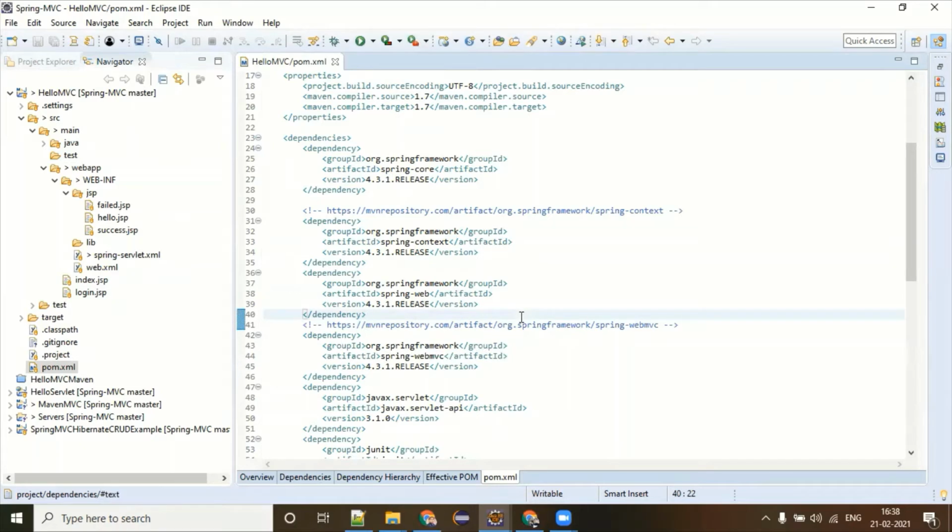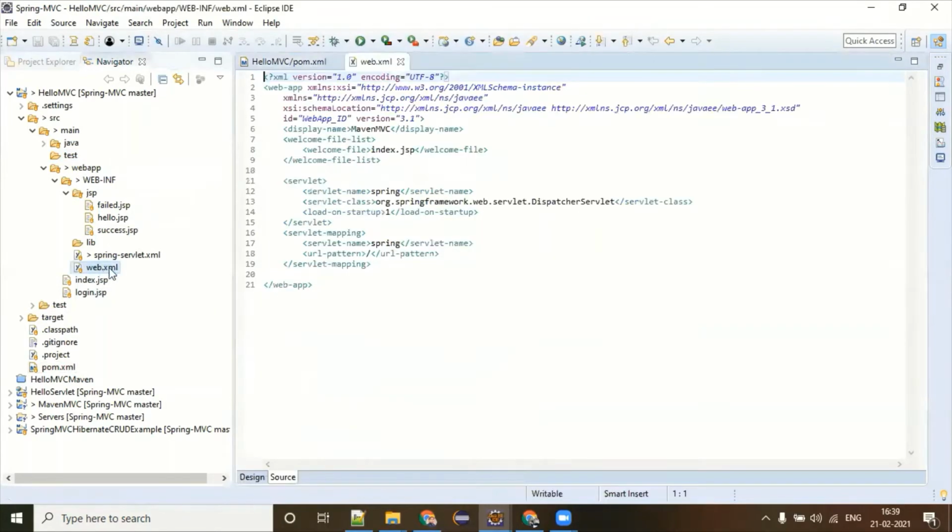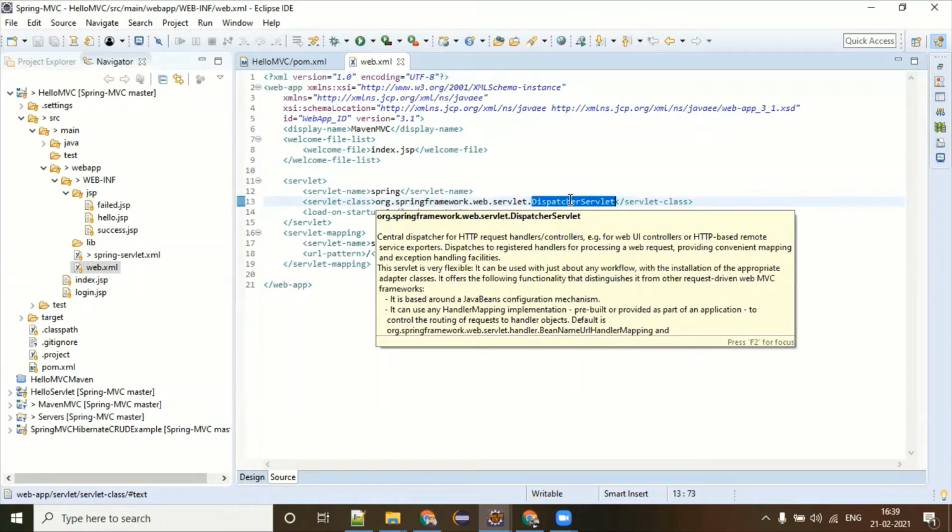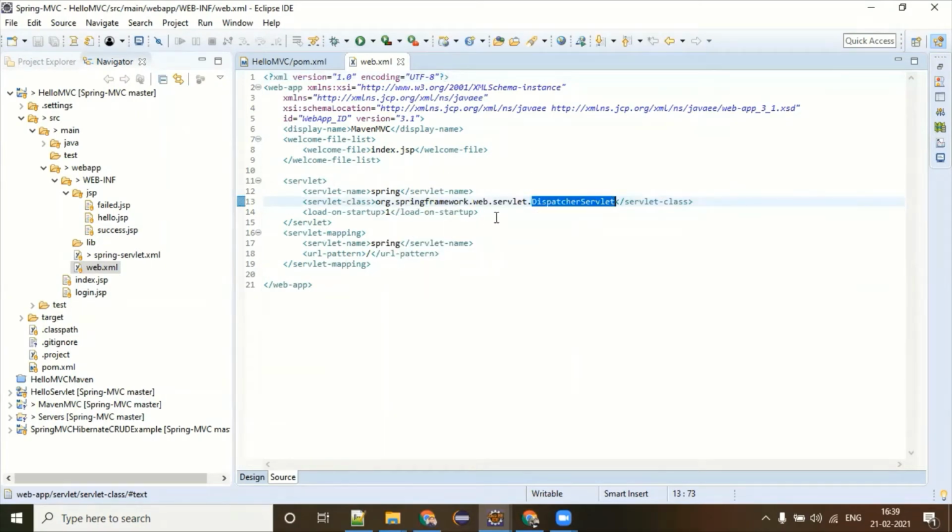After adding these two dependencies, the first infra setup of your Spring MVC starts from your web.xml file. Whether you are developing a small hello world program of Spring MVC or a big application, there is one servlet, a gatekeeper or watchman of your application, called the dispatcher servlet. You have to register the dispatcher servlet in your web.xml file.